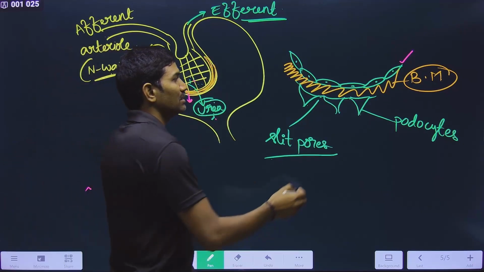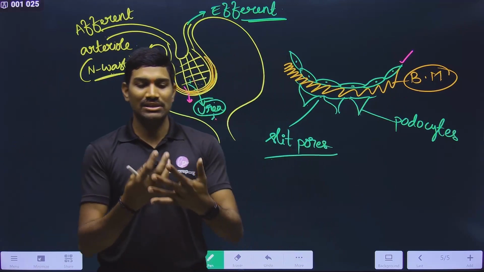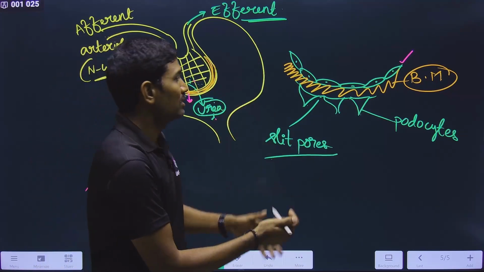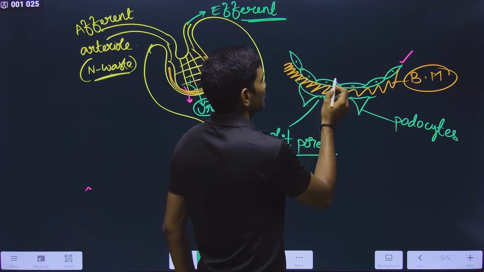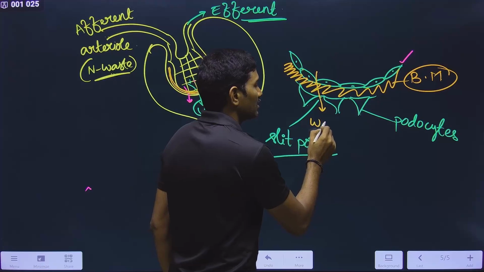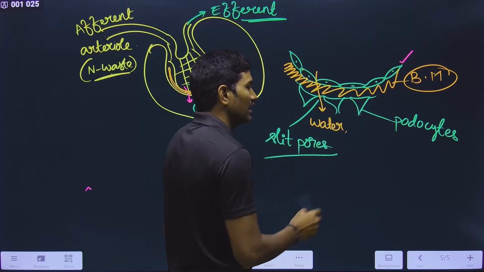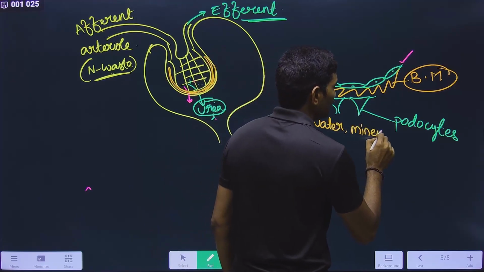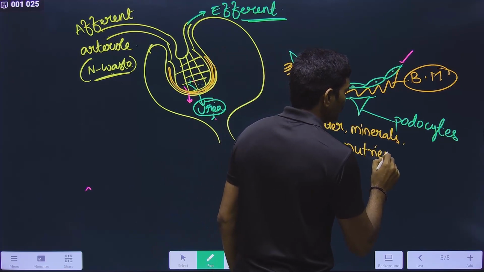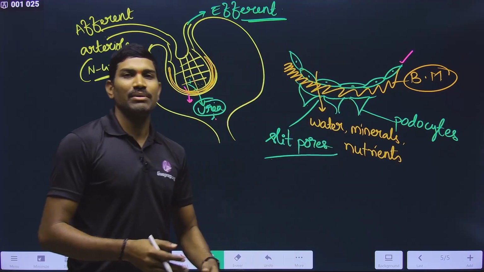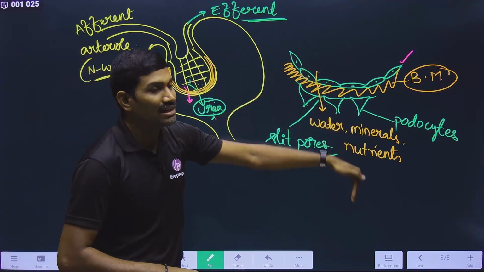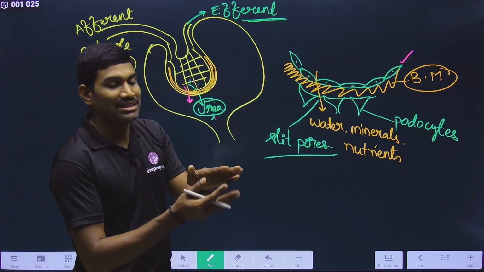And here please remember, this basement membrane is actually having some fibers. Again, it is a network-like structure. That means it is also having some pores, and it is very thin, and some substances can pass through like this. Now what is coming here? Water is coming here, and then some minerals, and then nutrients are also coming into this. Nutrients like glucose, amino acids, many things are coming into this. Please understand this. So in this way they are coming through this, and some filtration is taking place.